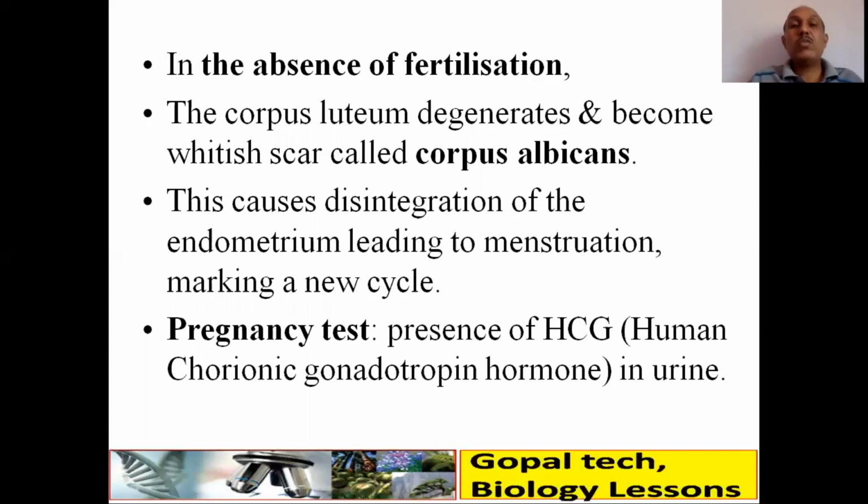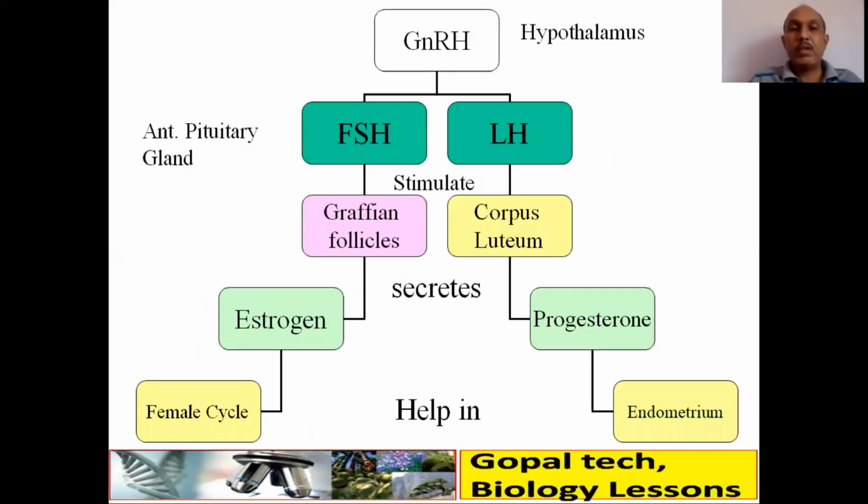Okay, so this is about the menstrual cycle. Now, how is it controlled by the hormones? Again, same hormones, GnRH in the hypothalamus. The anterior pituitary gland produces FSH and LH. FSH stimulates the Graafian follicle that secretes estrogen, so it regulates the female cycle, the menstrual cycle. LH stimulates the corpus luteum, secretes progesterone, and it maintains the endometrium. Okay, so plant or animal, human beings, male or female, hormones are the same, functions are different.